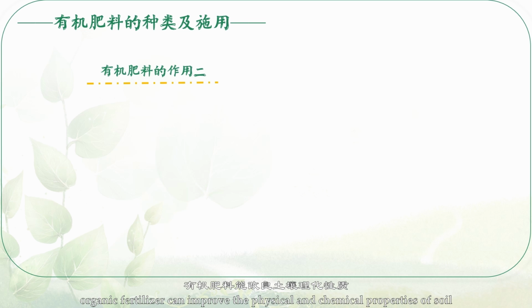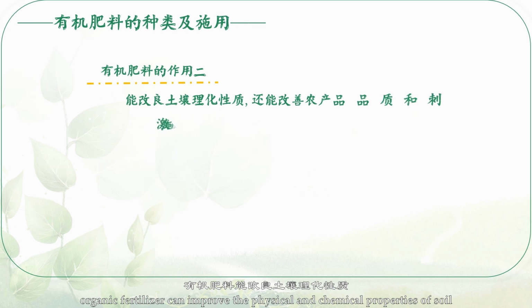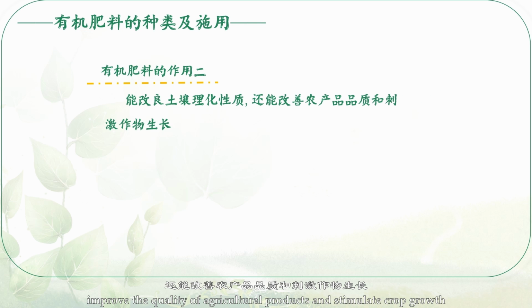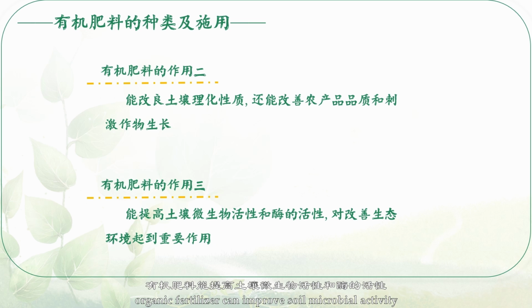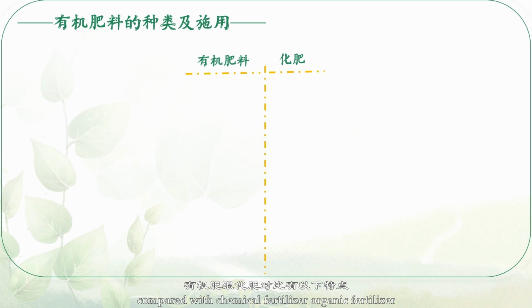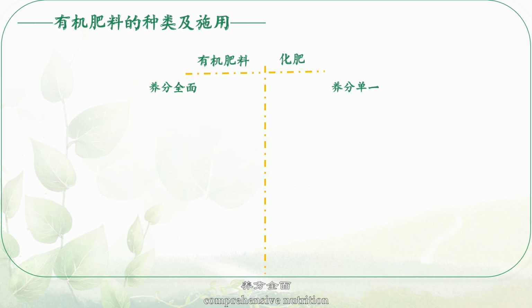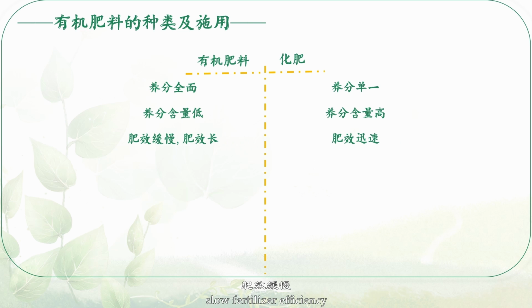Organic fertilizer can provide nutrition for plant growth, activate soil nutrients, and improve fertilizer utilization rate. Organic fertilizer can improve the physical and chemical properties of soil, improve the quality of agricultural products, and stimulate crop growth. Organic fertilizer can improve soil microbial activity and enzyme activity, and play a very important role in improving the ecological environment.